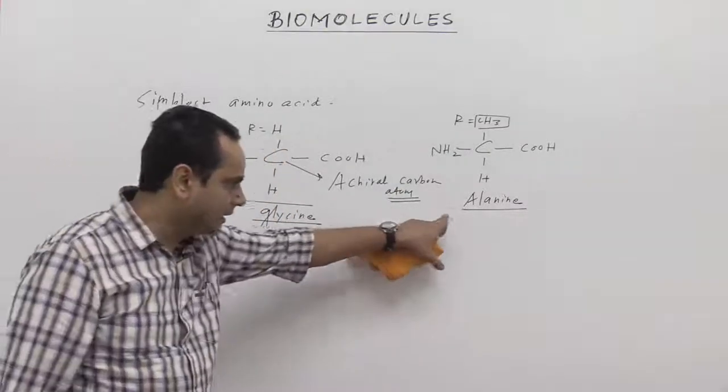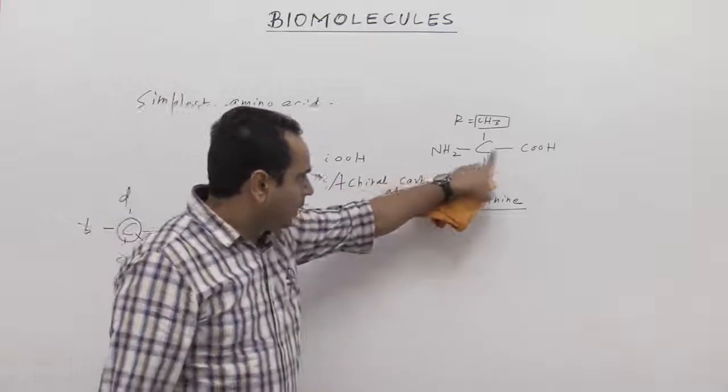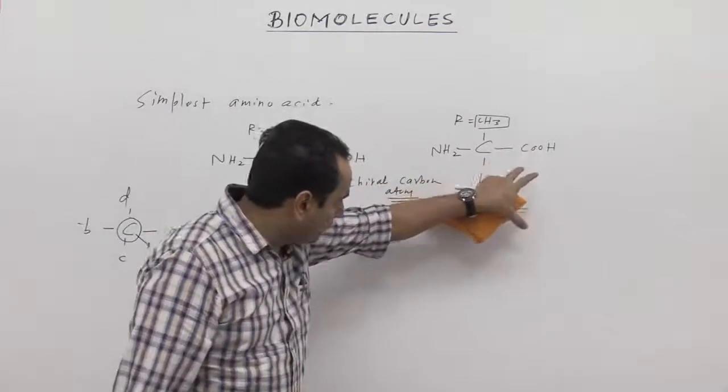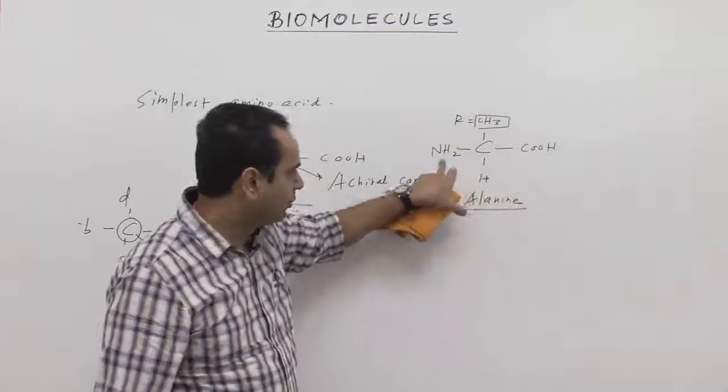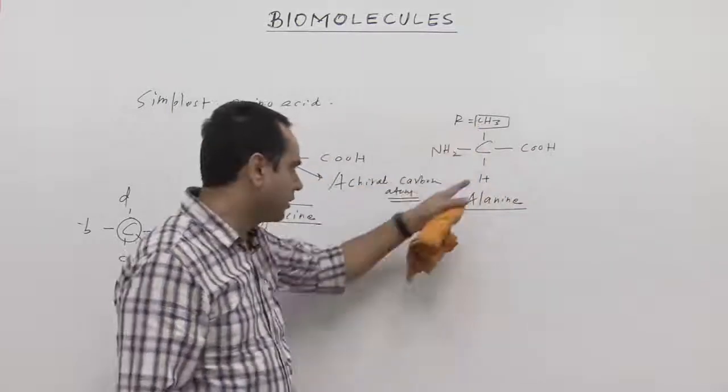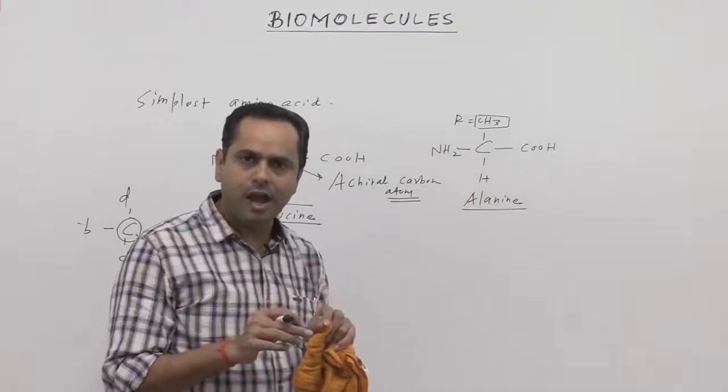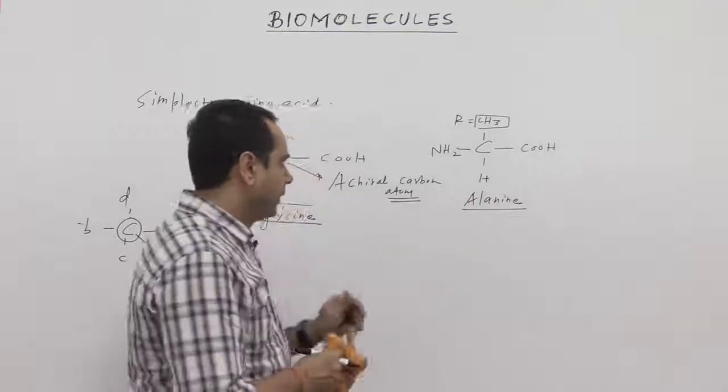Glycine, alanine. Now see, this carbon is attached with 4 different groups: carboxylic acid, hydrogen, amino group and CH3, and hence this carbon is called a chiral carbon atom.